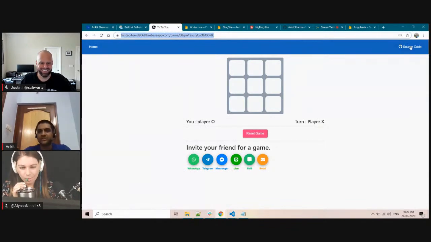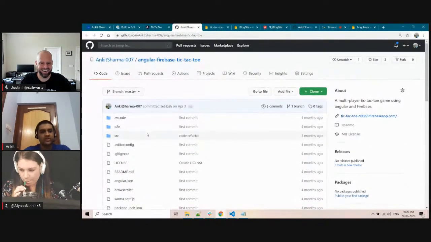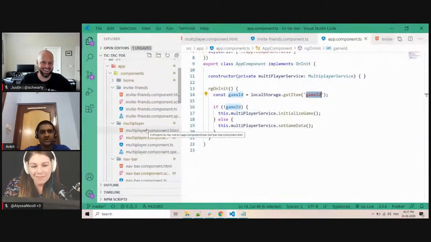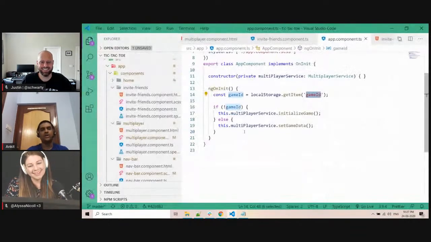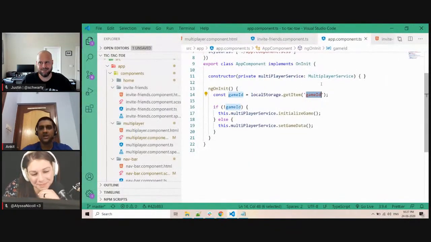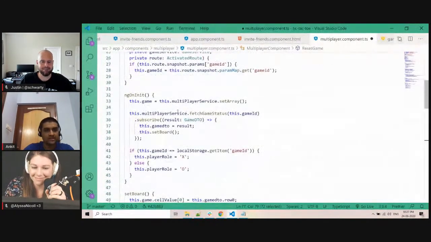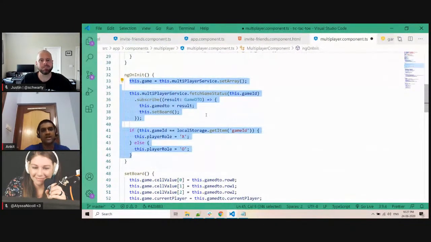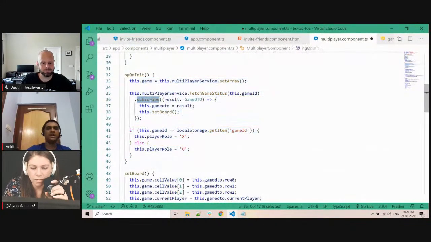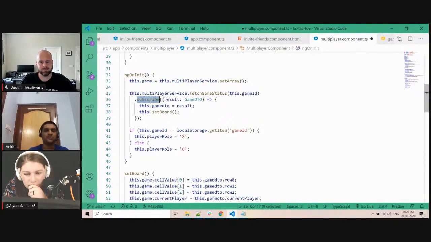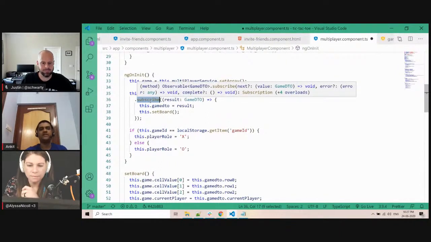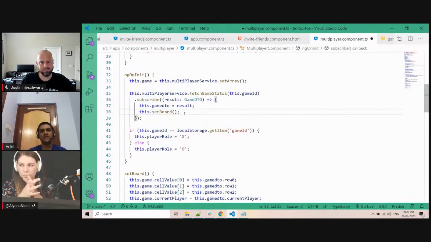If it seems confusing to you, the source code is already available, and it's not confusing. We have only two components. Very simple app. The only core thing which I am doing is this ngOnInit here. Here is the subscription, and as soon as the app is initialized or any change has been made, Firebase will broadcast the data, and every subscription will update. So that is how I am updating things in real time. Rest everything is just a plain old simple tic-tac-toe game.